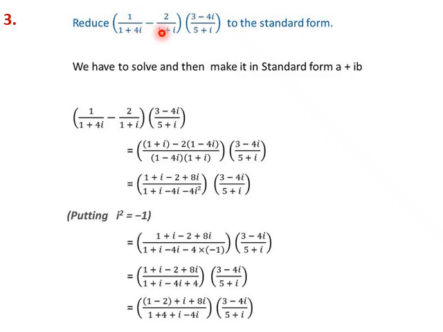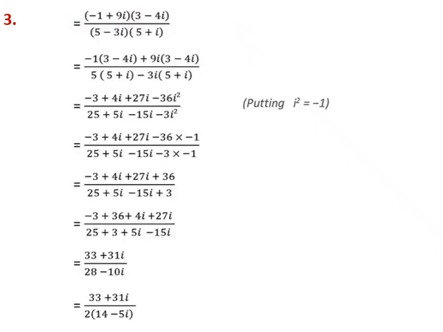We will cross multiply and simplify this. The other one, we multiply 3 minus 4i by 5 plus i. When we multiply, we know that i square is minus 1. When we simplify this, we get 33 plus 31i by 2 into 14 minus 5i. But we have to put it in the standard form. This is not in the standard form because the denominator has an i term. So we rationalize this. Rationalize means we multiply both numerator and denominator by 14 plus 5i. That is the next step.